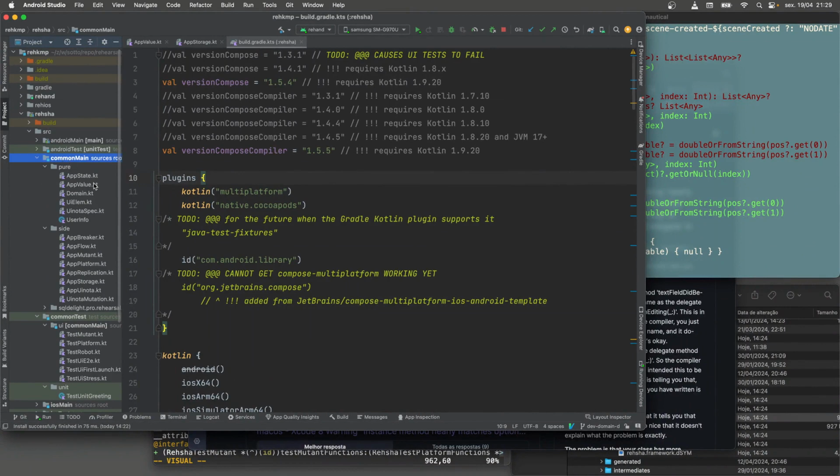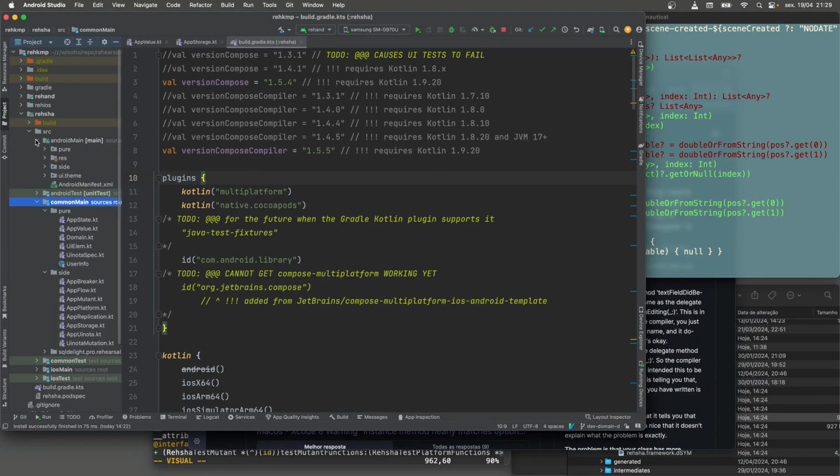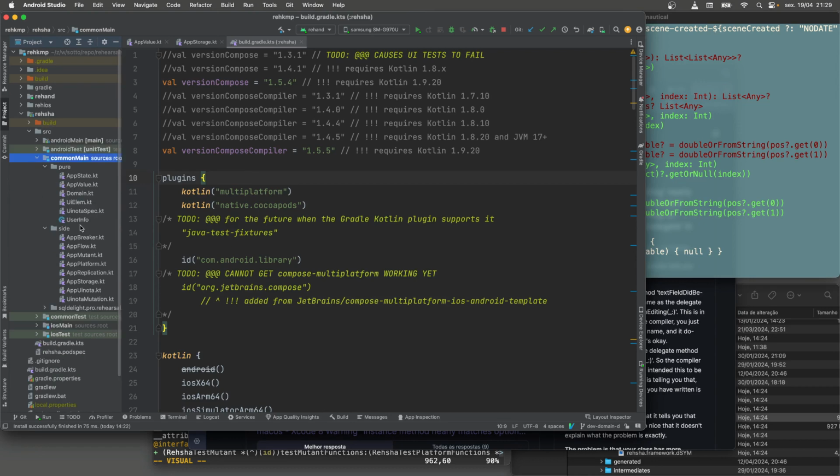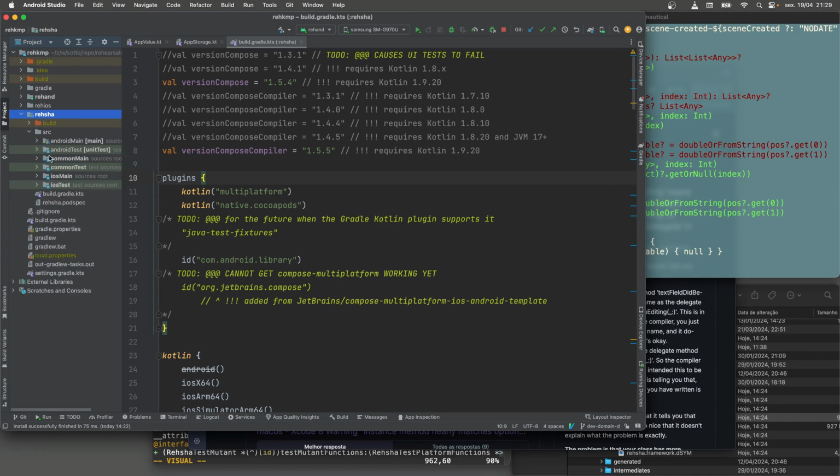So ideally, I want as much of the code to be in common from a KMM standpoint because I want it to be platform independent, right? This is the way these projects are typically organized. For a given app, there are three major component areas. I can't say module because this is the shared module, and the shared module is actually broken into three pieces. The common code, which is ideally where you'd like most of this stuff to be. And then there is still platform-specific code for iOS and platform-specific code for Android.